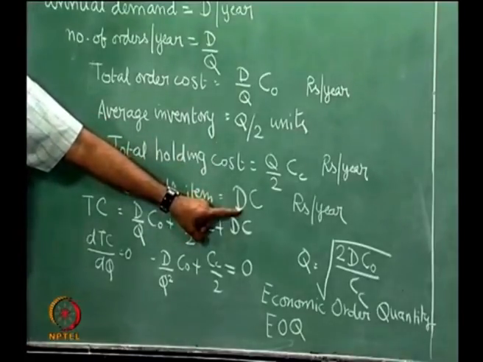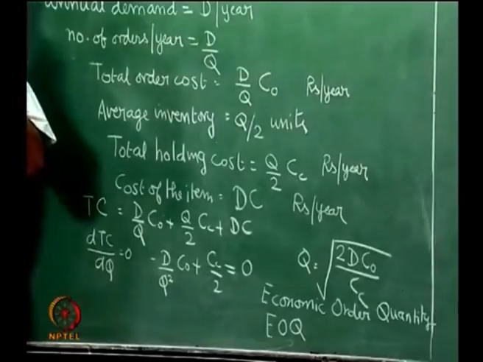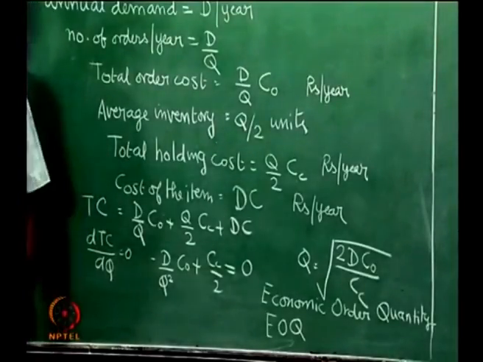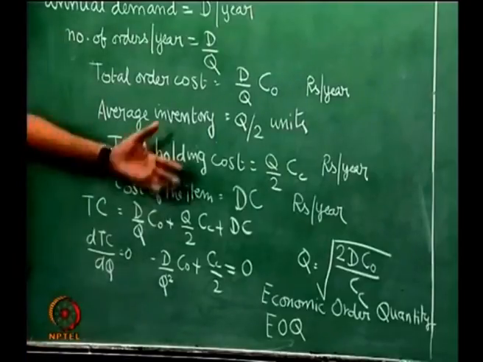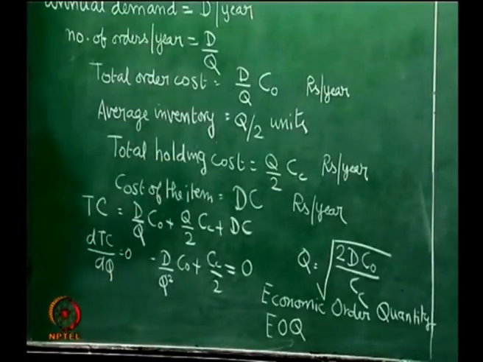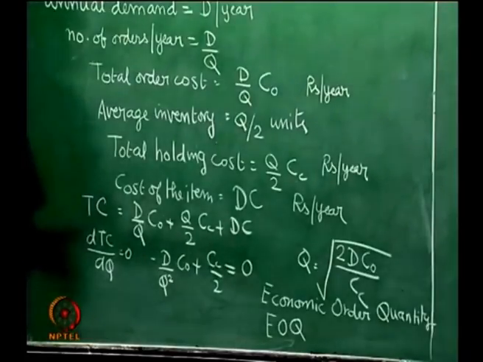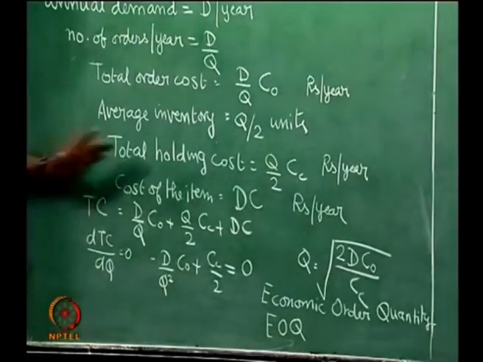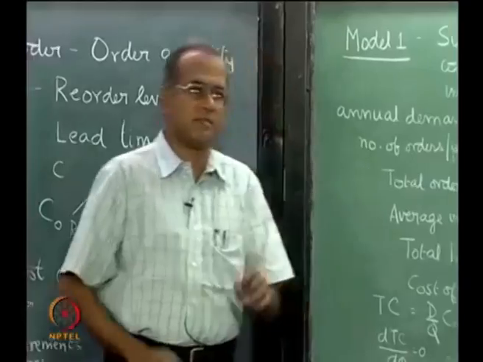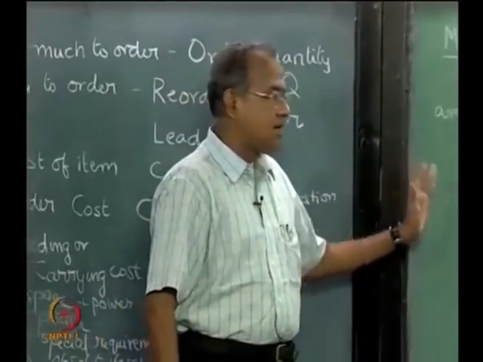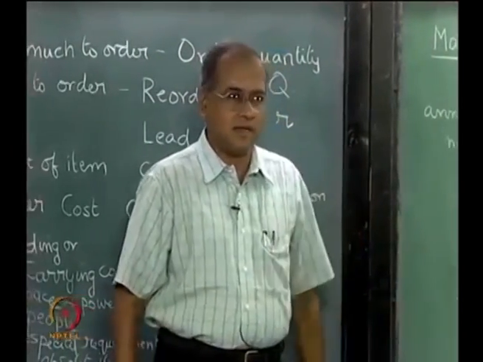We now realize that the item cost actually does not play a part in the economic order quantity. So it is also customary to leave out the item cost and derive q simply by considering the order cost as well as the carrying cost alone and not including the item cost, because item cost being a constant is not going to contribute to the derivation of the economic order quantity. So there are only 2 costs which are optimized, which are the order cost as well as the carrying cost.